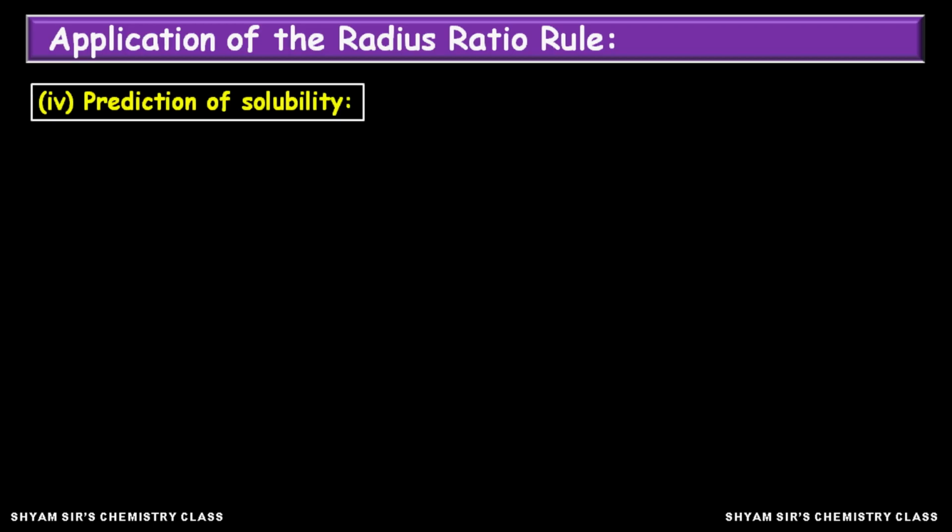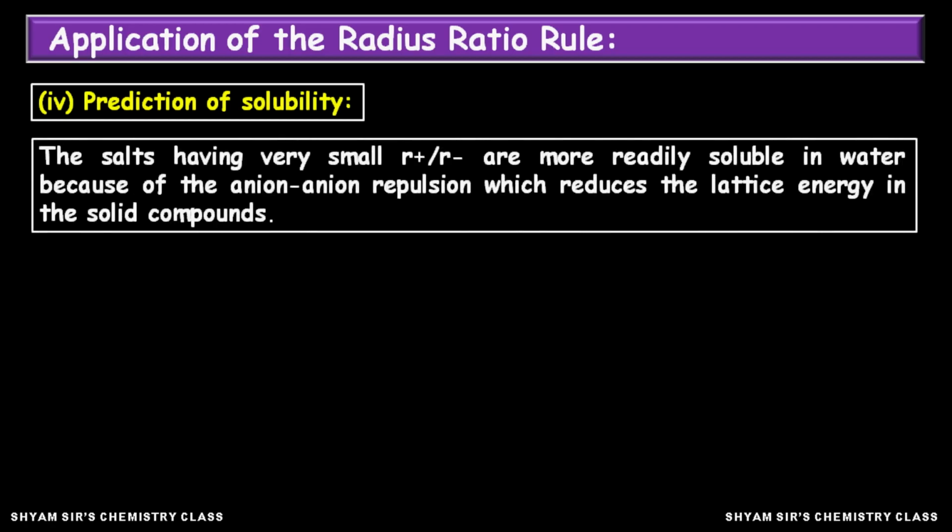Now you can also predict the solubility of any ionic compound, whether it will be soluble or not, from this radius ratio rule. The salts having a very small value of R plus by R minus are more readily soluble in water, because in that case anion-anion repulsion reduces the lattice energy in the solid compound, and that is why the ionic compound becomes soluble. So we can predict the solubility. Okay.